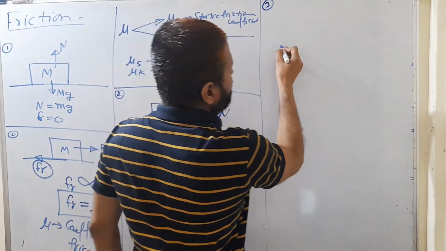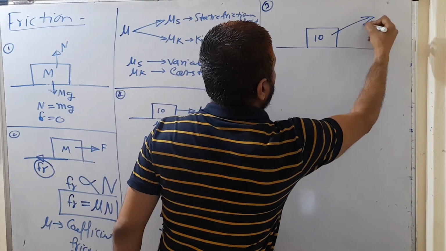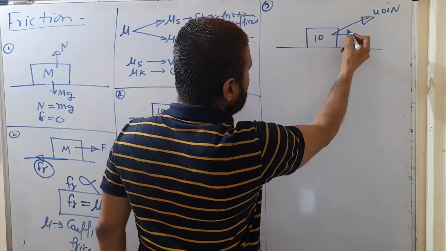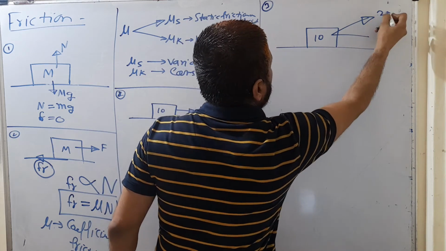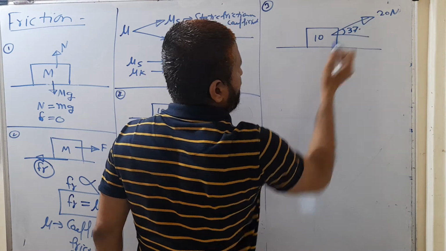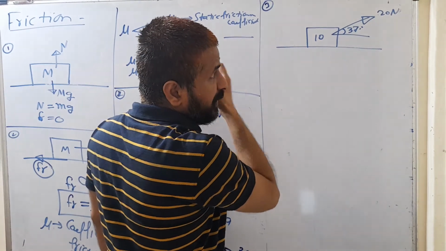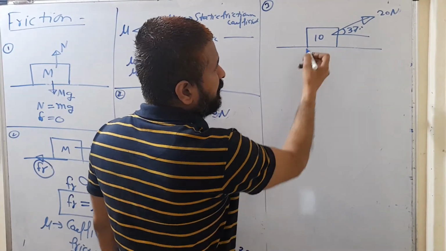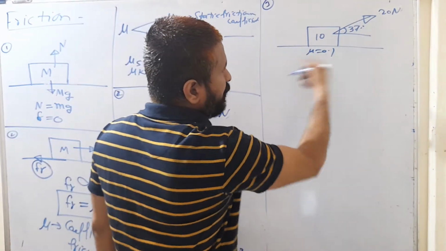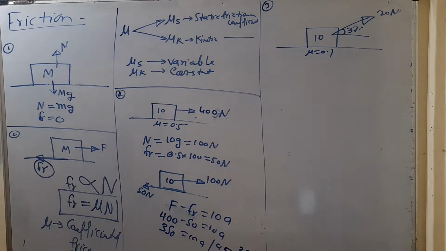Third question: if suppose this is a block, this block is of 10 Newton, and a 20 Newton force is applied, 400 नहीं बहुत ज़्यादा हो गया, 20 Newton का force applied, and it is making 37 degree with the horizontal, and here the frictional coefficient is 0.1. Now find the acceleration of this block. At what acceleration is it going to be accelerated?